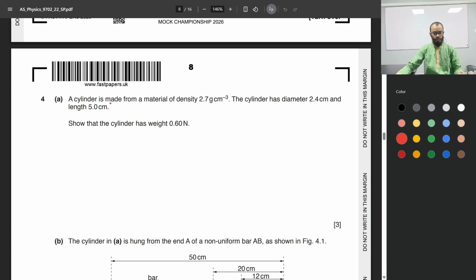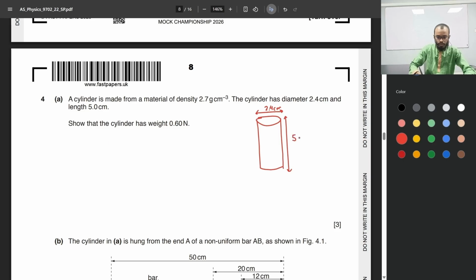Okay, question 4. A cylinder is made from a material of density 2.7 grams per centimeter cube. The cylinder has diameter 2.4 centimeters and a length 5 centimeters. Show that the cylinder has weight 0.6 newtons. Okay, so the cylinder has a diameter of 2.4. It's the diameter, so from here to here, 2.4 centimeters. And the height of the cylinder, or the length, is 5 centimeters.